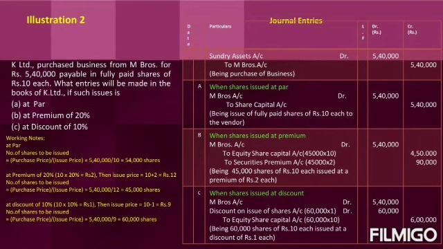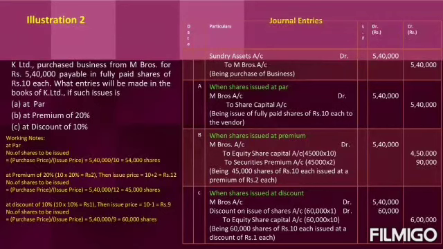Then what is the number of shares to be issued? Purchase price divided by issue price. Purchase price is 5,40,000. Issue price is 12 rupee. Then the company will give 45,000 shares to M Brothers. So the entry is M Brothers account debit to equity share capital account, to securities premium account. We know that if the share is issued at premium, this is the entry.